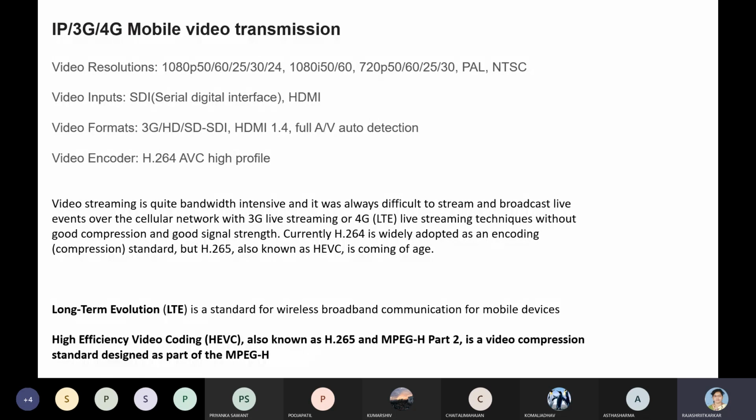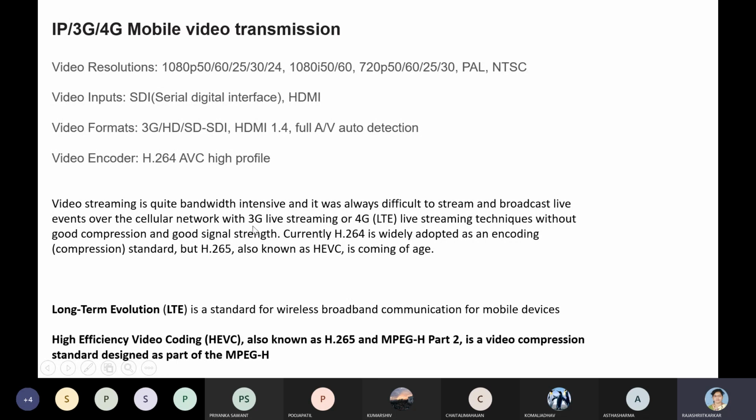There is one relation between the data rate and bandwidth. Your bandwidth is usually half the data rate. So if your data rate is increasing, your bandwidth is going to increase. As you say, if you are using high definition videos, your bandwidth is going to be very high. Why? Because it is 1080p, the HD standard used for transmission, right? Hence the bandwidth required is intensive, very high. And it is always difficult to stream and broadcast live events on the 3G lines.